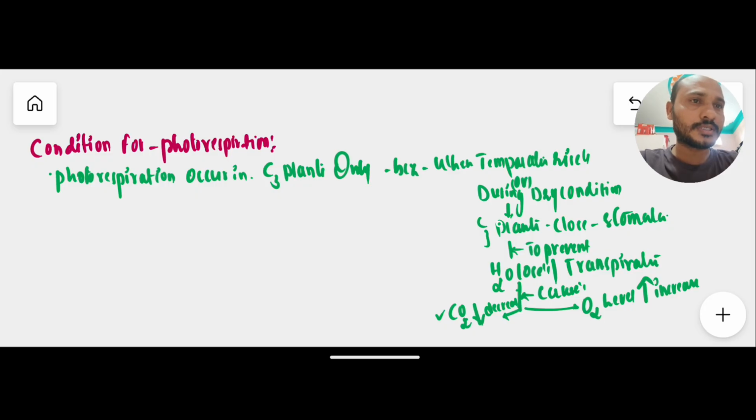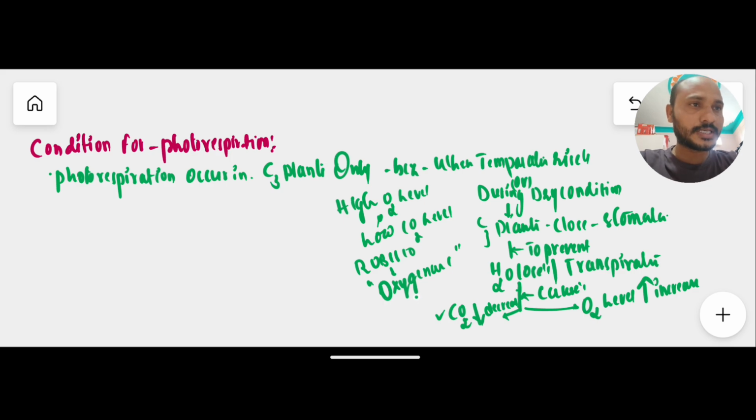Under this high oxygen level and low carbon dioxide level, RuBisCO acts as an oxygenase enzyme. It binds to oxygen instead of carbon dioxide.